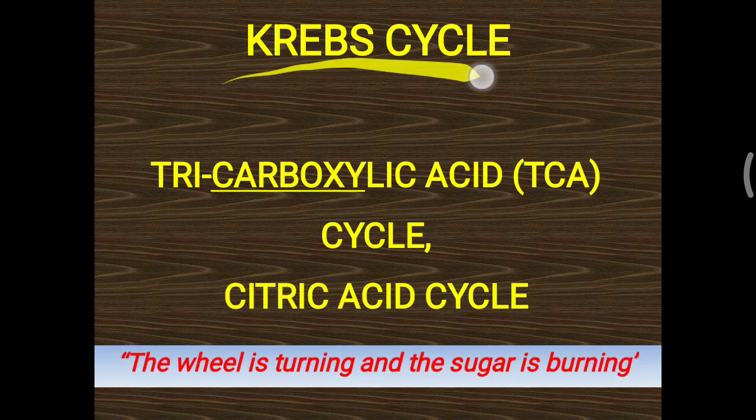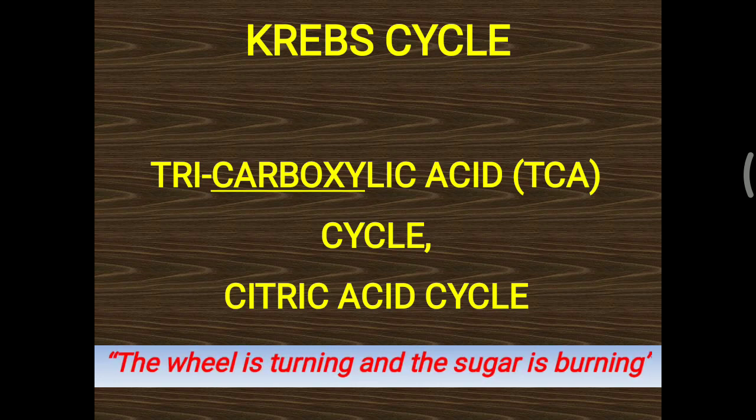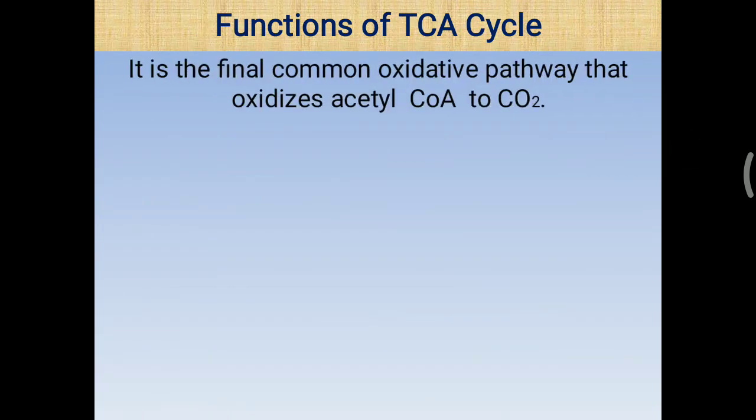In relation to the Krebs cycle, it is said that the wheel is turning and the sugar is burning. How exactly it is occurring, we will look at in this video. First, we will look at the function of the TCA cycle. It is a final common oxidative pathway that oxidizes acetyl-CoA to carbon dioxide.